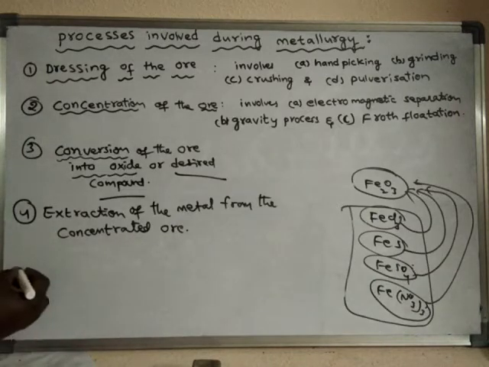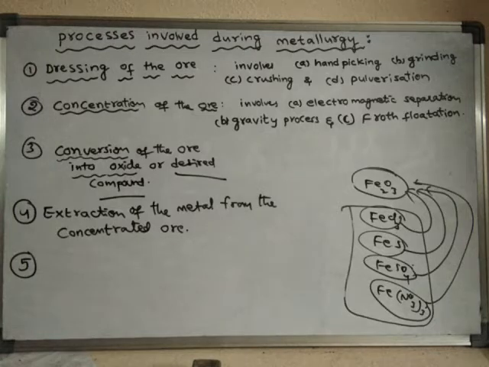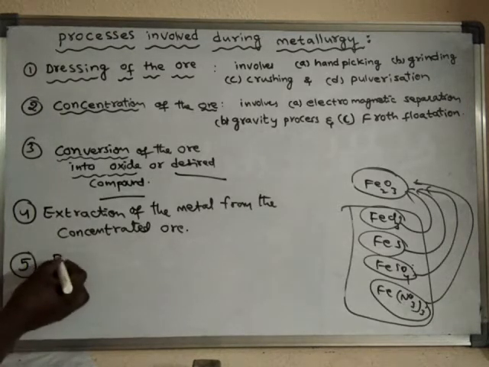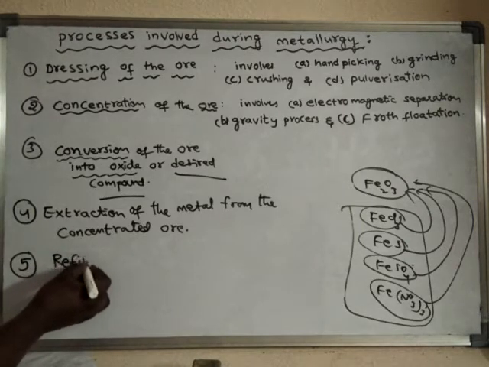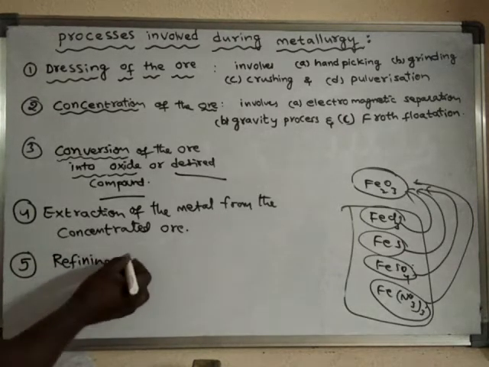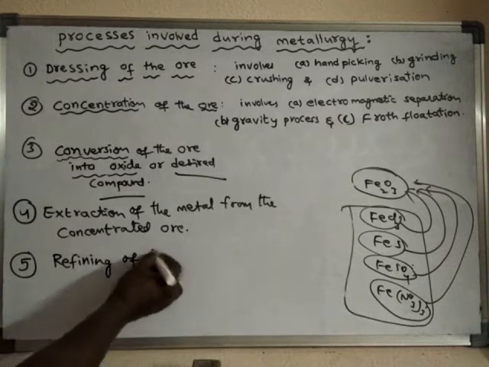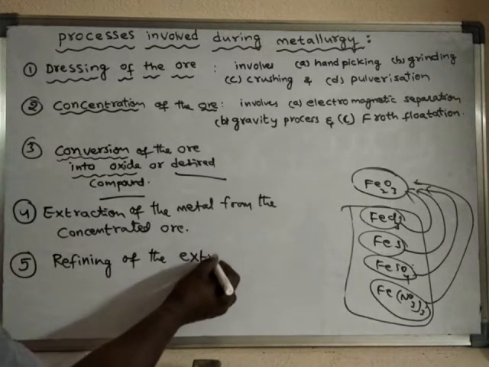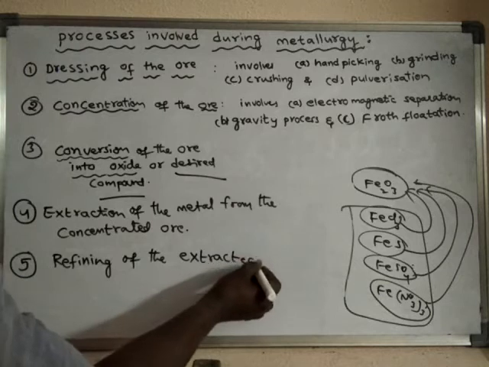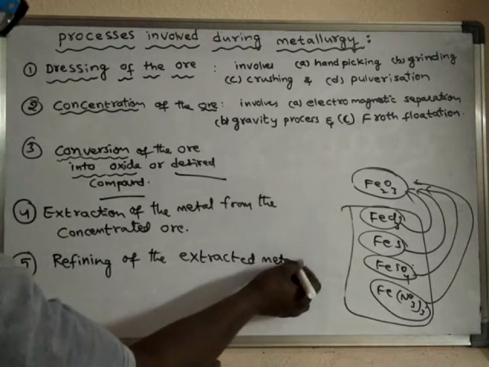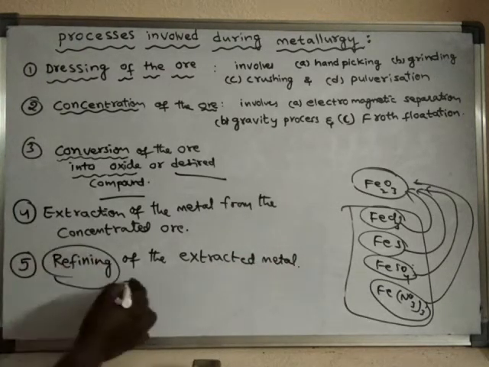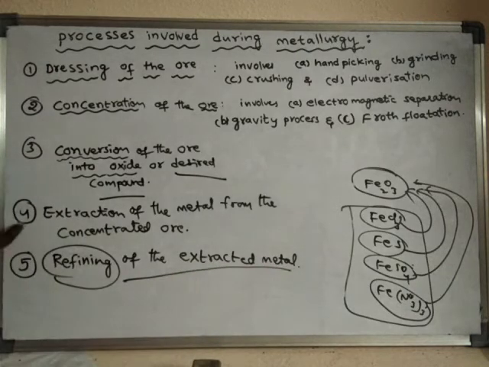Next one is refining of the extracted metal. Already from the fourth process, metal can be extracted.